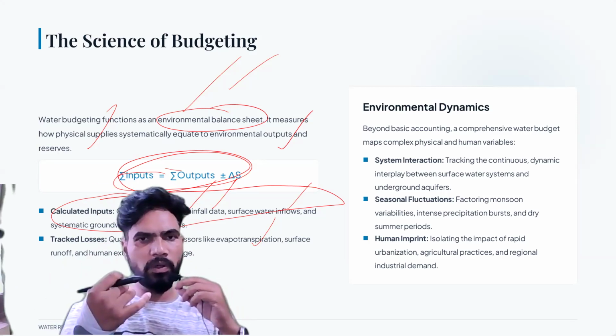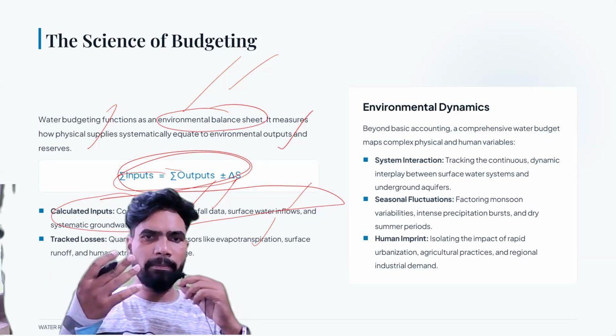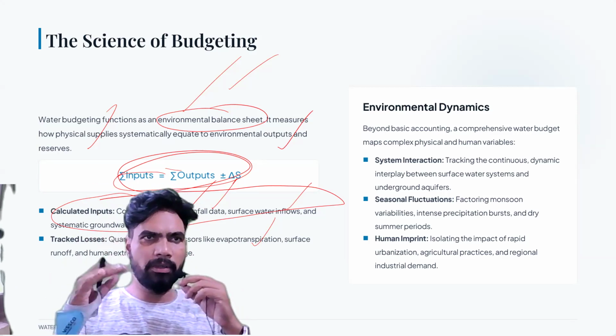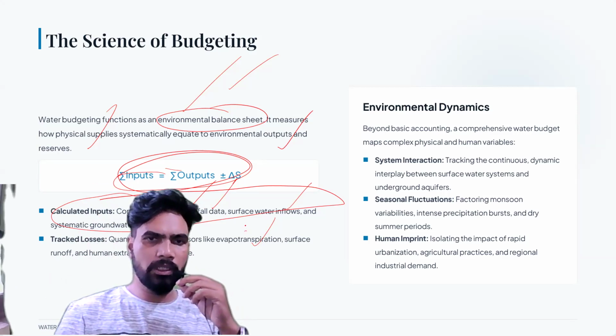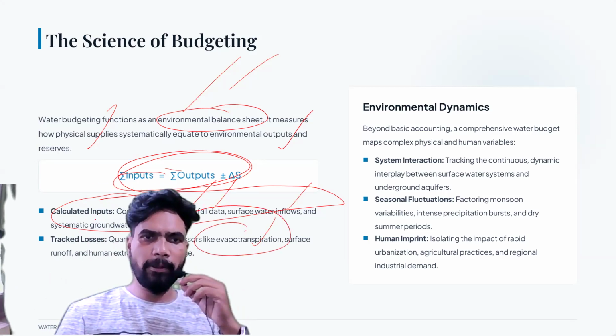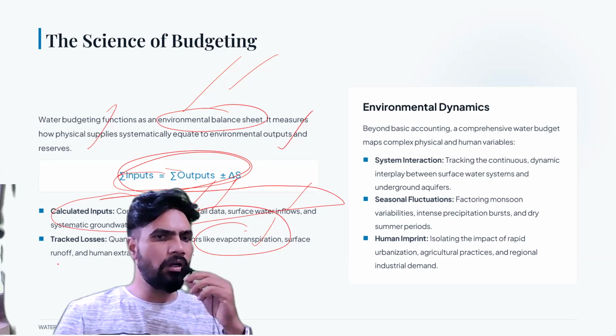Okay, stomata will be there in the leaves of the plants, and from there transpiration of the water will happen. Okay, इसको हम बोलते हैं evapotranspiration.